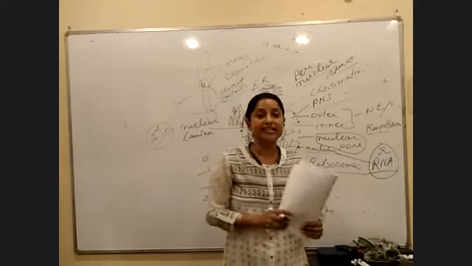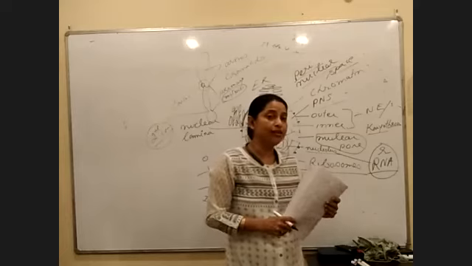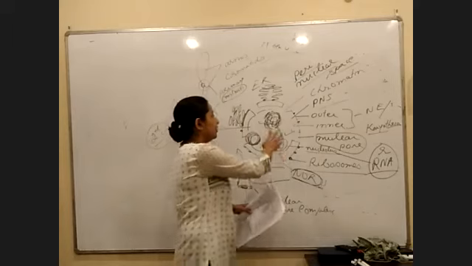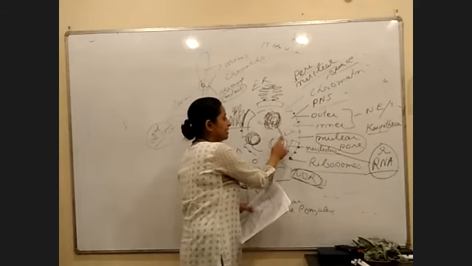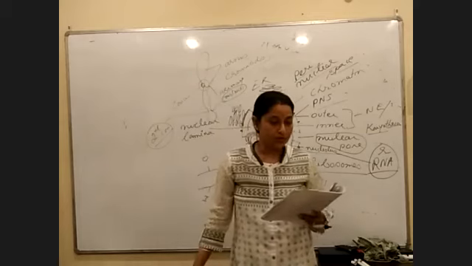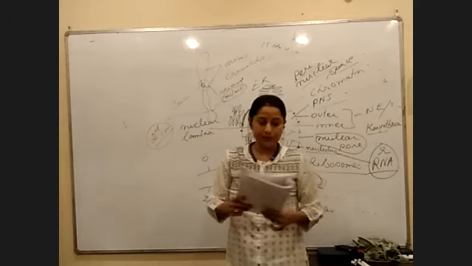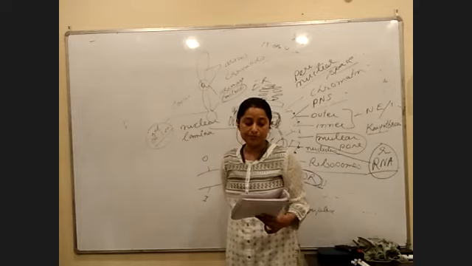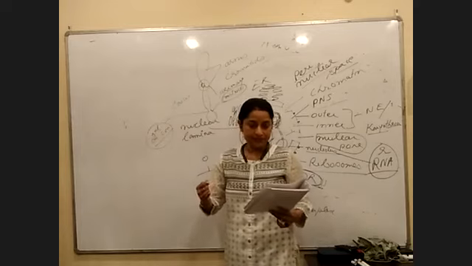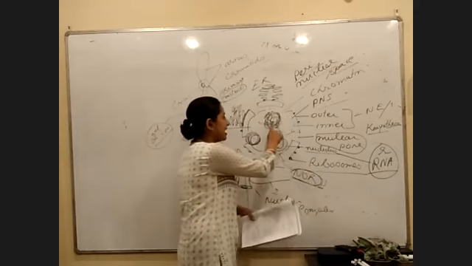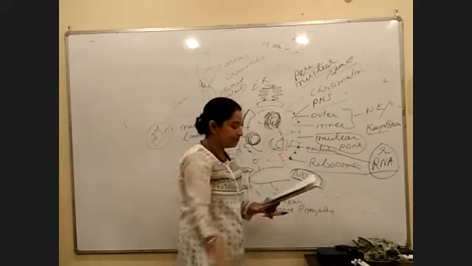Now, the question that is asked from this point is, we have certain points of difference. As we said, this will be darker in color, this will be lighter in color, right? One is called heterochromatin, one is called euchromatin, right? Just look into the difference. If you're talking about heterochromatin, the points that you need to remember: dark. The second point is genetically inactive. So these are inactive, these are more active, right?